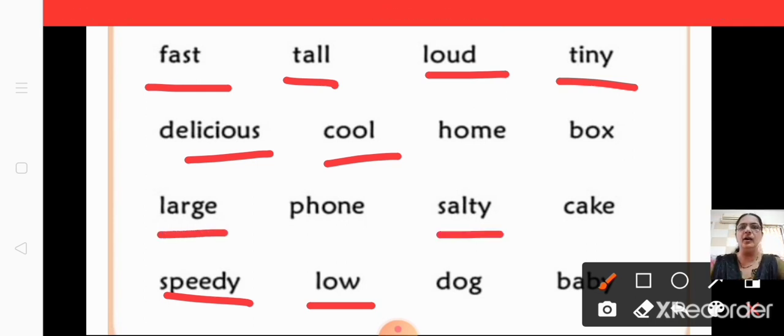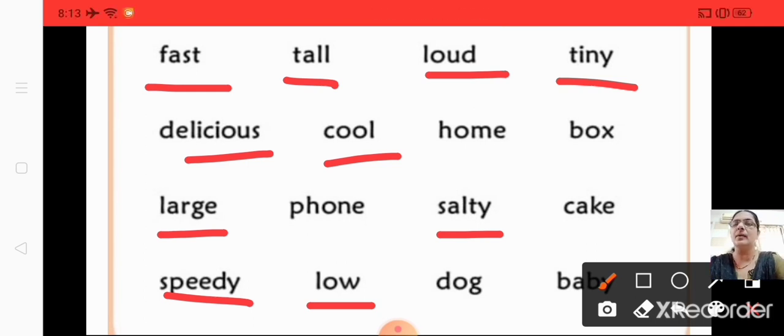Okay. Now in this I am giving a small homework for you all. You have to make sentences. In the first line, take any one adjective, either fast or tall, and make one sentence. I'll give you an example. There was a loud noise. So loud I've used in a sentence. You can take any one adjective and make one sentence. Tiny: there was a tiny insect in my house.